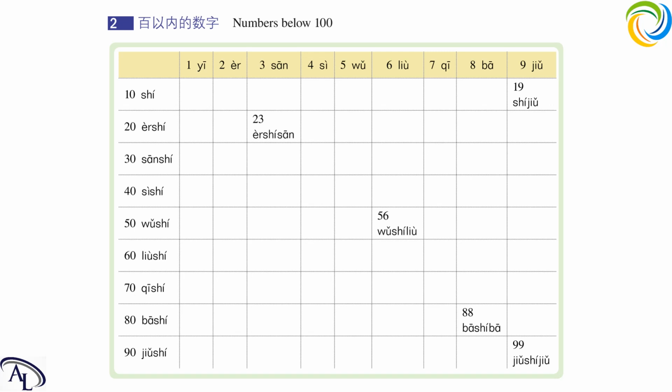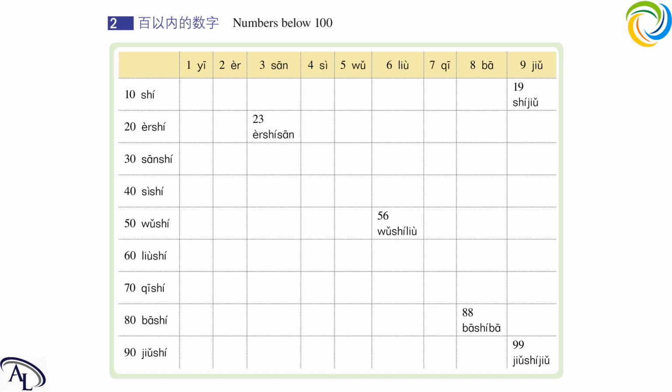The multiples of 10. We already know 10 is 十. Let's see which is 20. 20 is 二十. As we can see, it is 2 and 10. We put them together, right? And in China, this is the gesture for 10, okay? A fist is indicating 10.